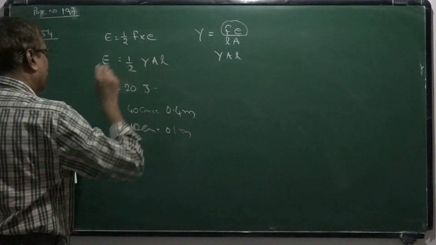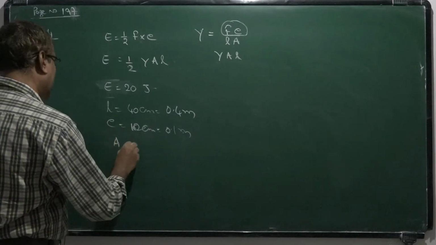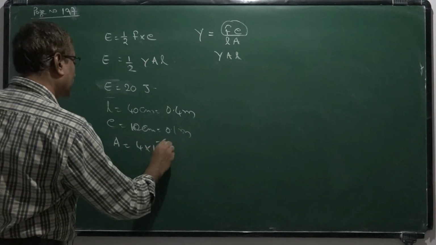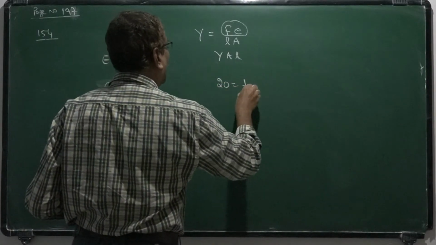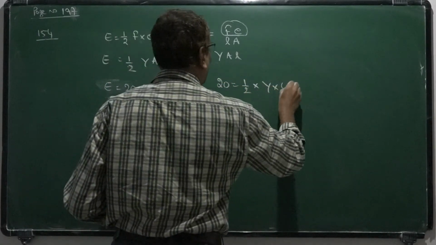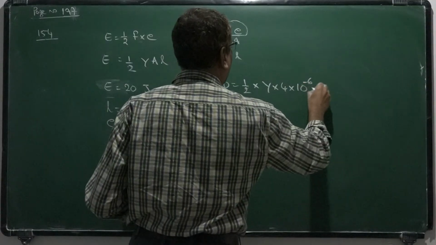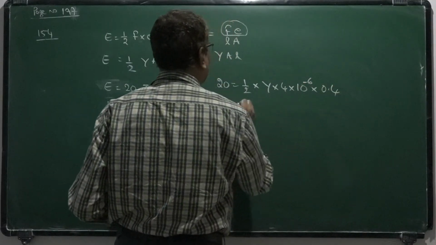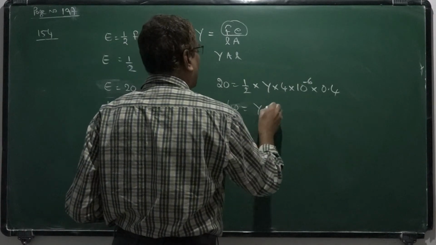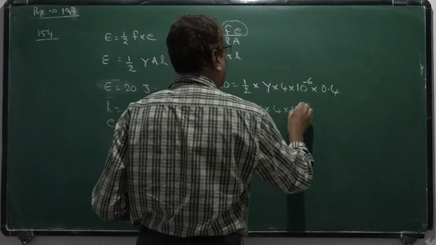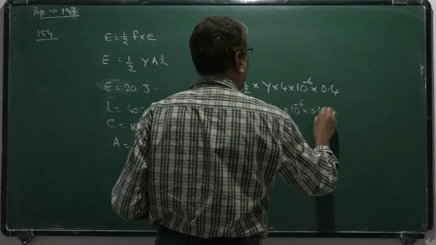Area of cross section is given by 4 into 10 to the power minus 6 meter square. Now substituting all this, 20 is equal to half Y into 4 into 10 to the power minus 6 into length 0.4. Now 40 is equal to Y into 4 into 10 to the power minus 6 into 0.4.